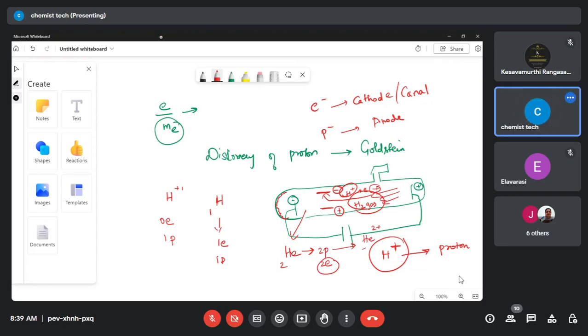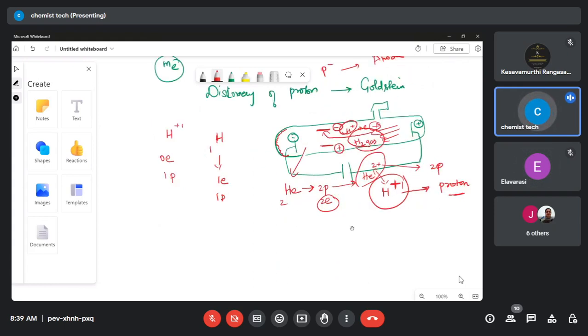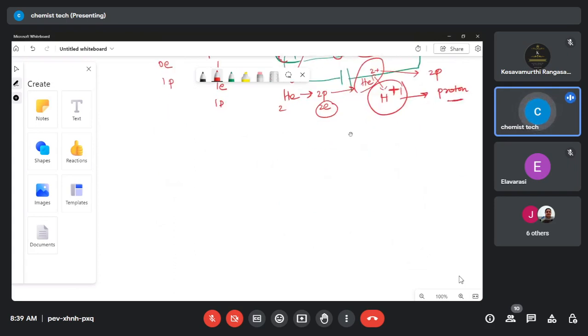Now, by comparing H plus and helium 2 plus, the mass is exactly twice. Why? Because H plus has a plus one charge, which means it has only one proton. But helium 2 plus has how many protons? Two protons, so it is exactly twice. So the nature of the gas is very important for the discovery of protons. But for electrons, it is simply from the cathode rays, and we don't take much importance of the nature of gases.